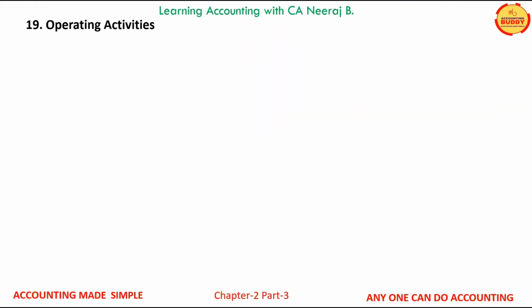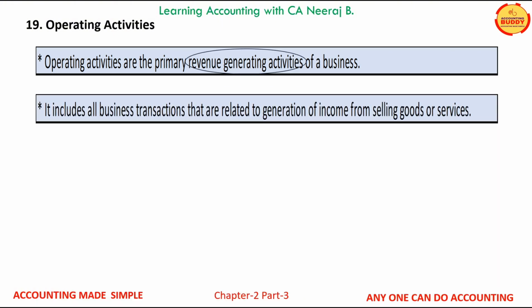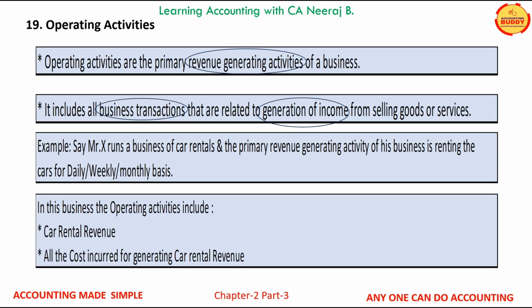The term operating activities is the next term which we are going to learn. Operating activities are the primary revenue generating activities of a business. It includes all the business transactions that are related to the generation of income from the selling of goods or services. For example, Mr. X runs a business of car rentals and the primary revenue generating activity of his business is renting the cars on daily, weekly or monthly basis. In this business, the operating activities include car rental revenue and all the costs incurred in generating the car rental revenue.